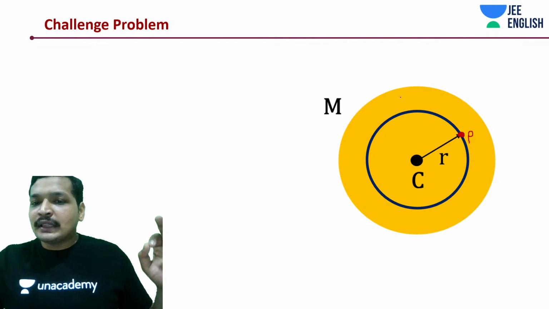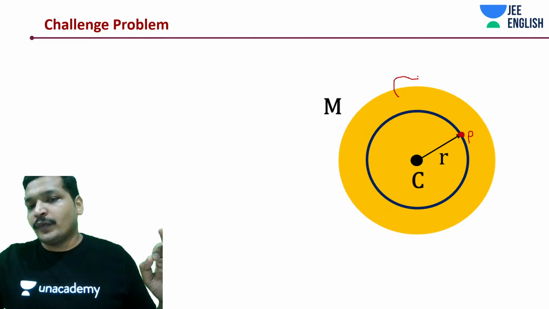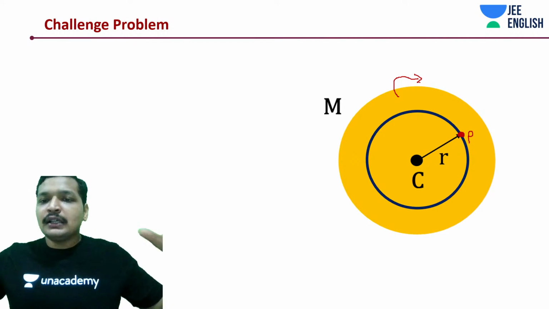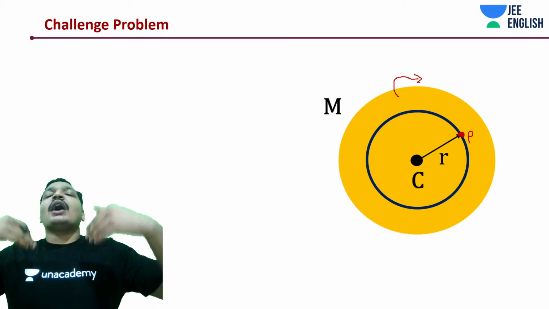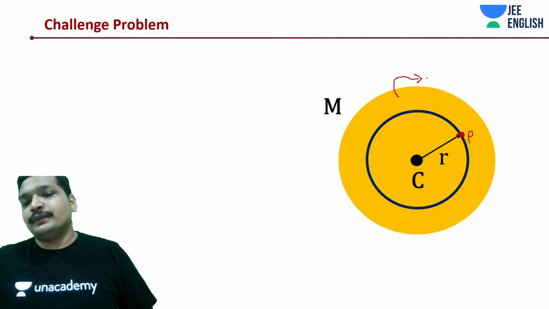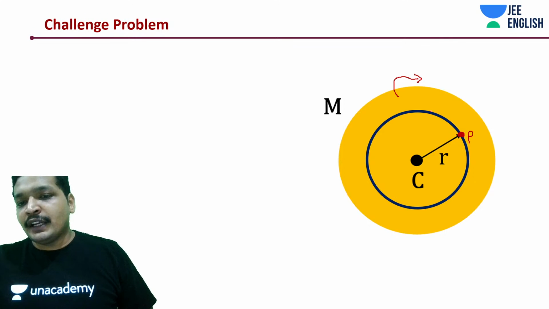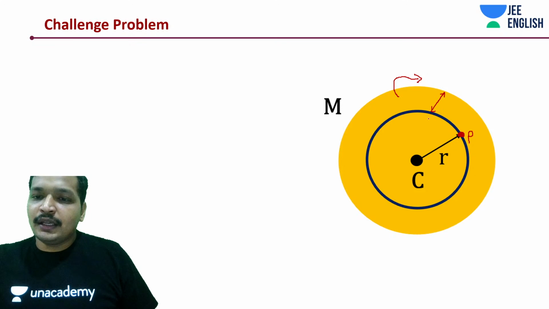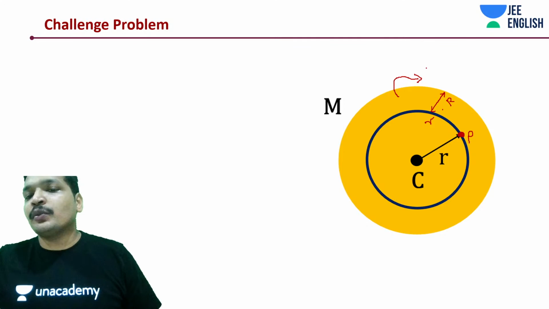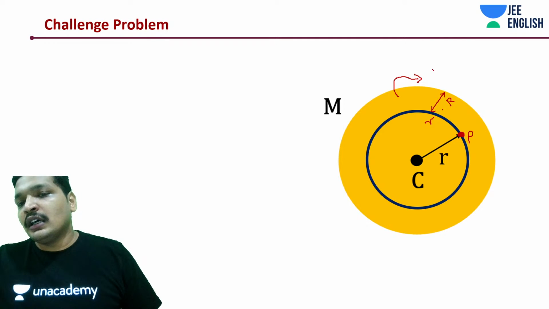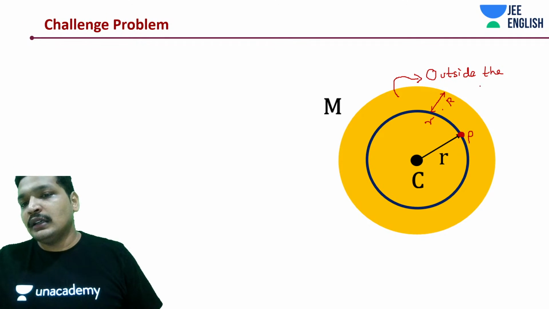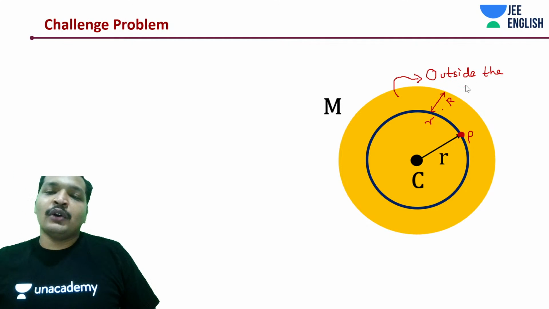Okay, you can think about it in this way. One part is going to be the part outside that point P. This small r to capital R is going to be a shell or bunches of shells outside.